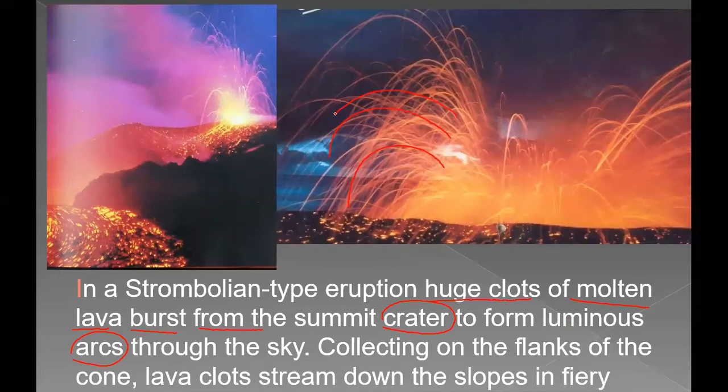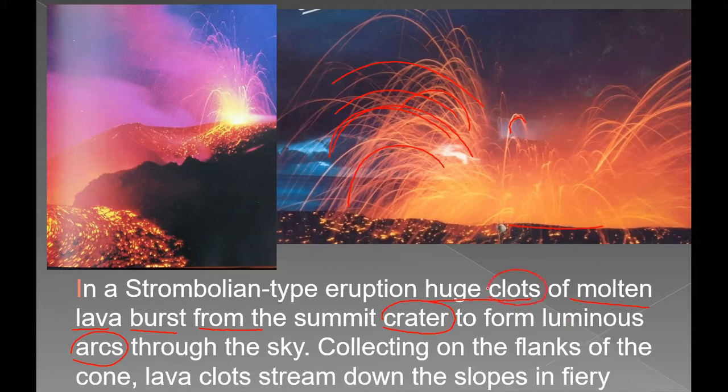So what happens here? The lava you can see here. This is Strombolian type of eruption, wherein these are the lava or you can say molten rock material, which is going into the air as a fountain, and it is making an arc, and these are clouds.